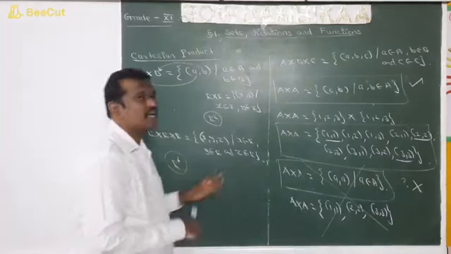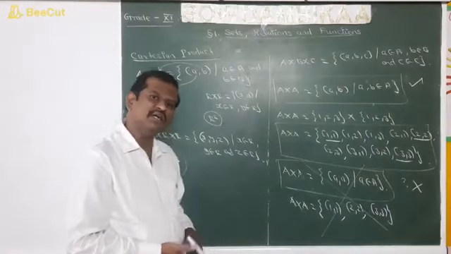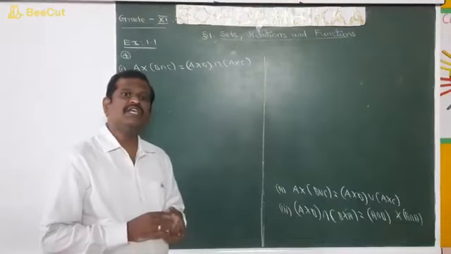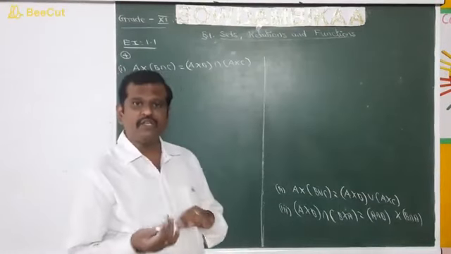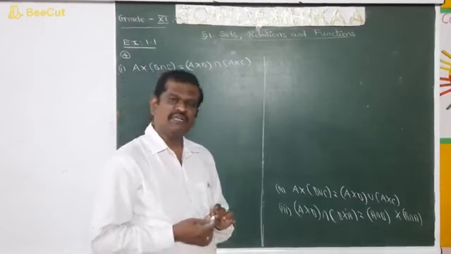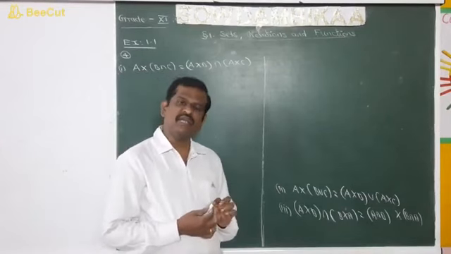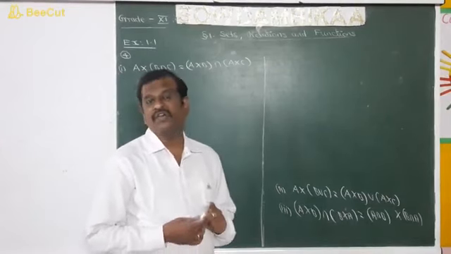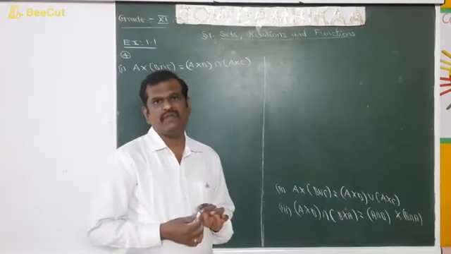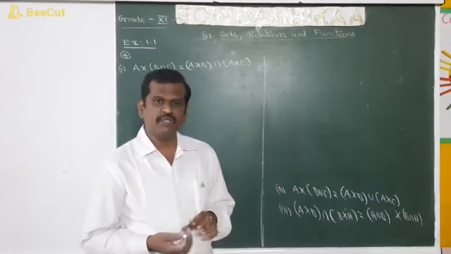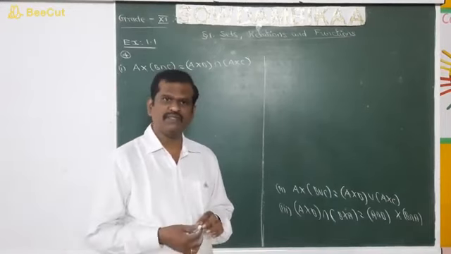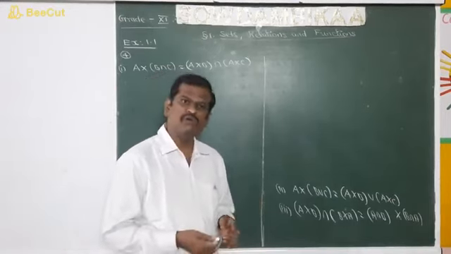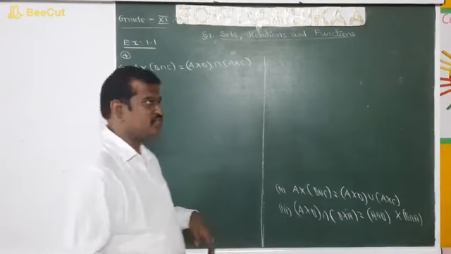So with this we are going to do some sums on exercise. In a Cartesian product of two sets, is A cross B equal to B cross A? Certainly not. A cross B will never be equal to B cross A if A is not equal to B. A cross B will be equal to B cross A if and only if A and B are equal. Is it clear? Right, next we move on to do some sums on Cartesian product.